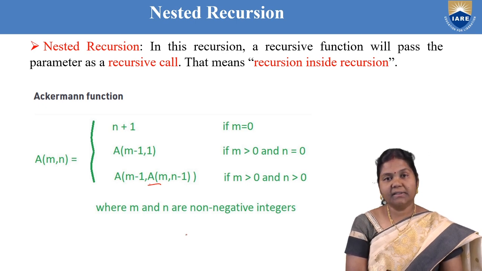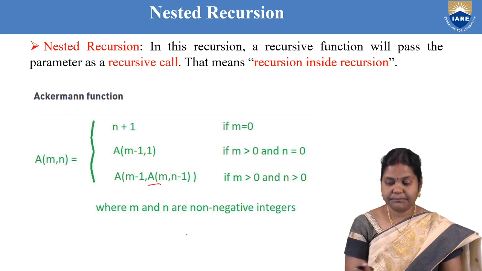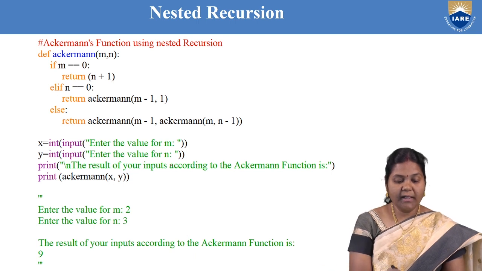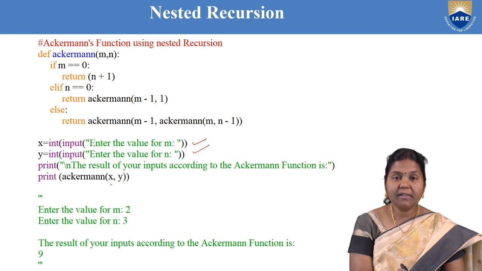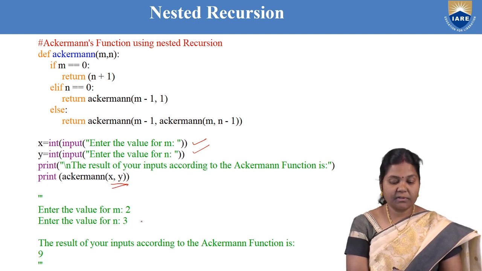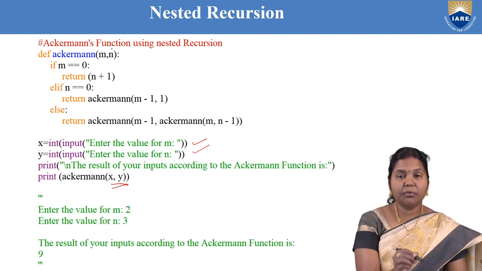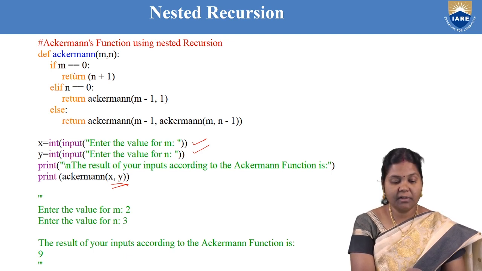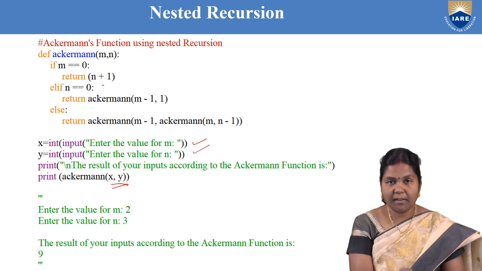So to implement this Ackermann function, we need a nested recursive function. You can see the same conditions are written over here. We are reading m and n values, that is x and y values. Then we are calling the Ackermann function of x comma y, and that is stored into m and n. According to the conditions of the function, if m is equal to 0, then return n plus 1.